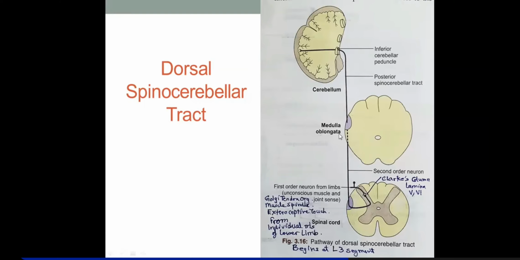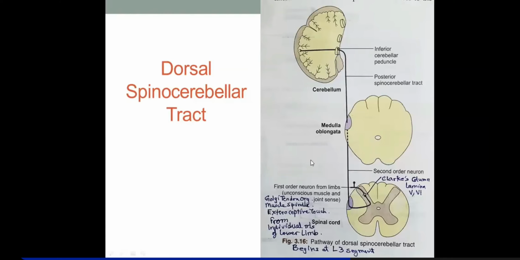So this will not ascend further up in the brain stem. You will not find the dorsal spinocerebellar tract in a transverse section of pons or midbrain. Reaching the medulla, through the inferior cerebellar peduncle, they will reach the cerebellar cortex. Simple.